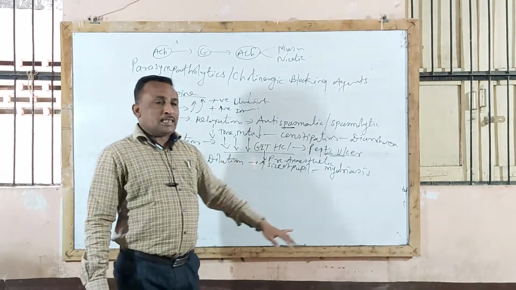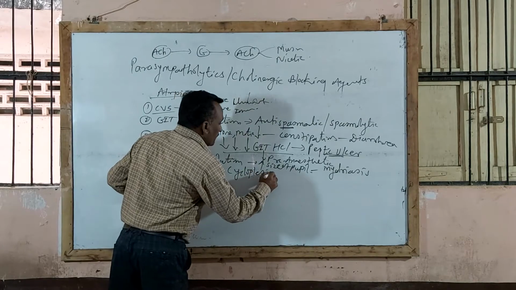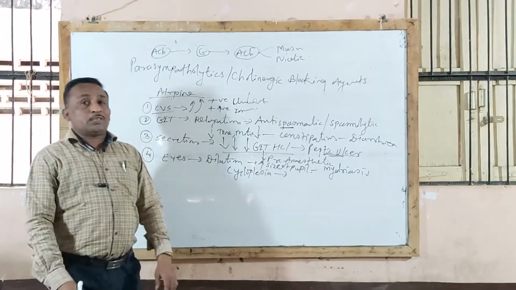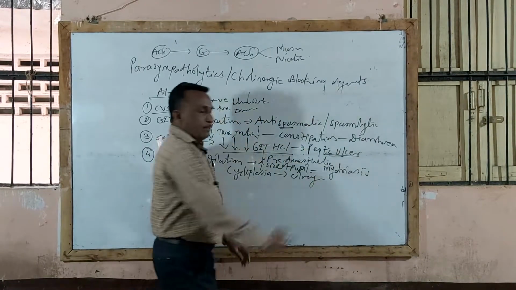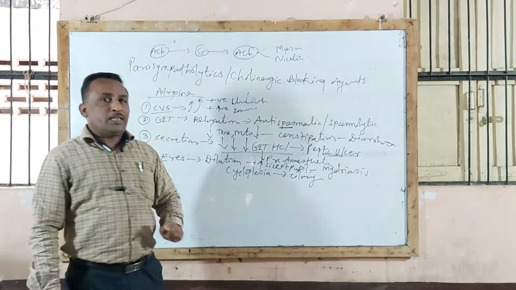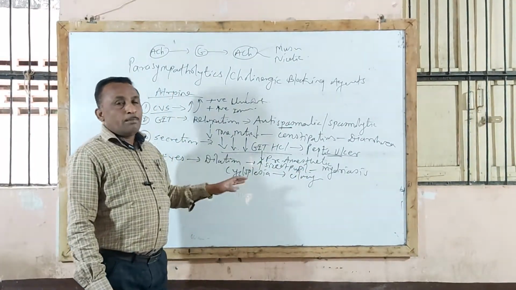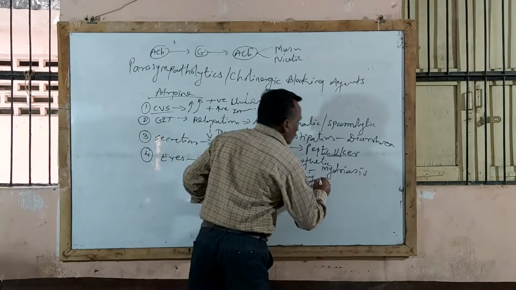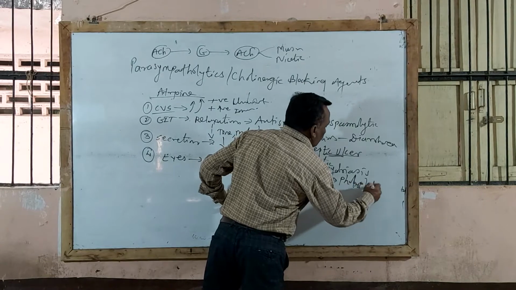And because of mydriasis, a cycloplegia condition takes place. Cycloplegia is nothing but paralysis of the ciliary muscle. Our ciliary muscles get paralyzed, and because of paralysis of ciliary muscle there is a loss of accommodation. Because of mydriasis and cycloplegia, the person fails to respond even to bright light, and that leads to a photophobia effect.